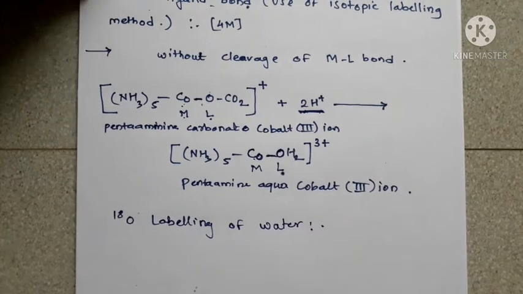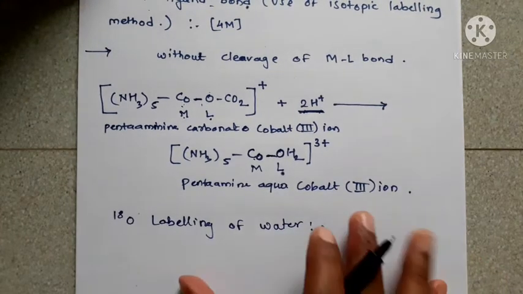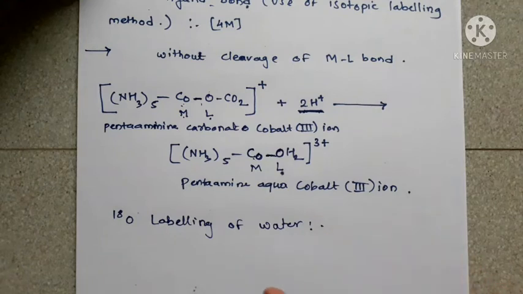Okay, labeling of water. It is found that the OO bond breaks rather than the CO bond, as both products do not show any trace of O18.